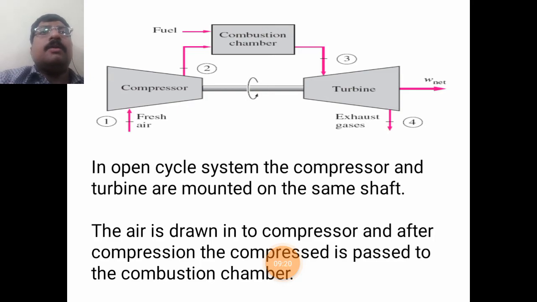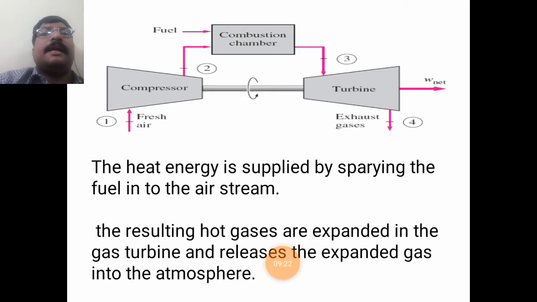Okay, so now the high pressurized air enters into the combustion chamber. In the combustion chamber, the heat energy is supplied by spraying the fuel into the air. So to the high pressurized compressed air, the fuel is sprayed. Whenever the fuel is sprayed into the compressed air, a rapid reaction takes place, and heat energy is generated inside the combustion chamber.